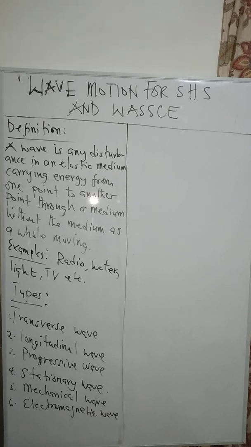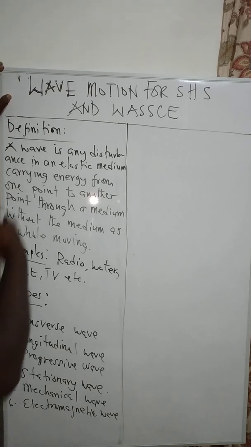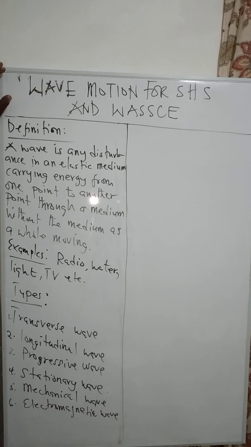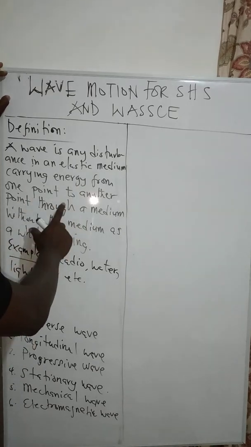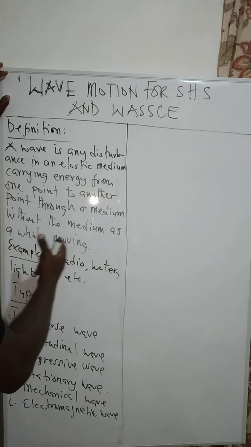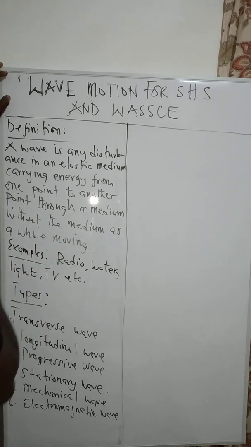Good. Now, we are going to be starting with the definition of a wave. A wave is any disturbance in an elastic medium carrying energy from one point to another point through a medium without the medium as a whole moving.